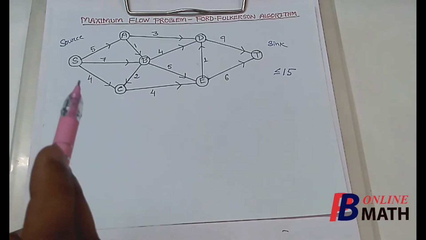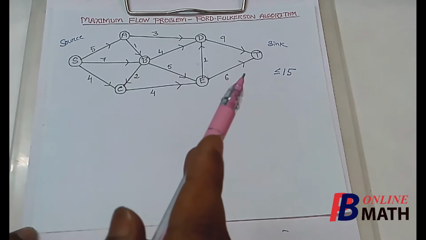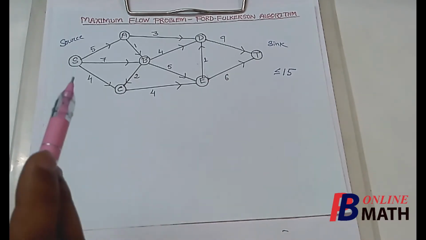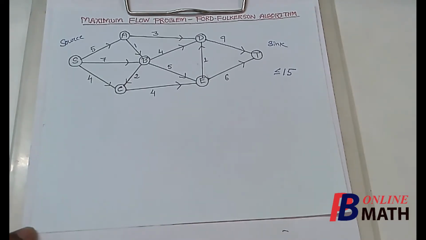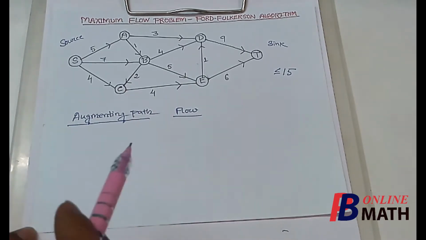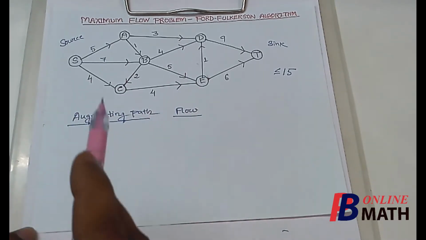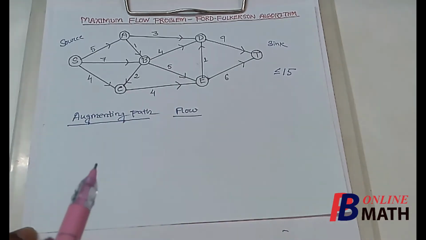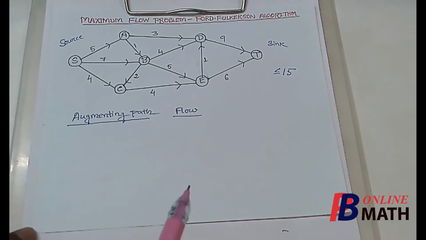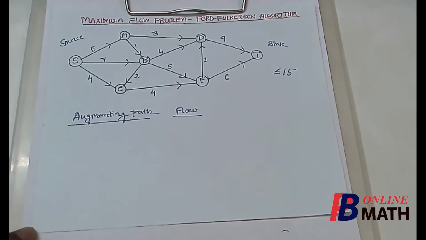As I have said, we shall find the different paths from S to T and we shall find the corresponding flow. These paths will be called augmenting paths. So we shall find the different augmenting paths from S to T via these nodes, and for different augmenting paths we shall find different flows, and ultimately we shall add all the flows to find the total amount of flow that is possible from S to T. Now we find the first augmenting path.